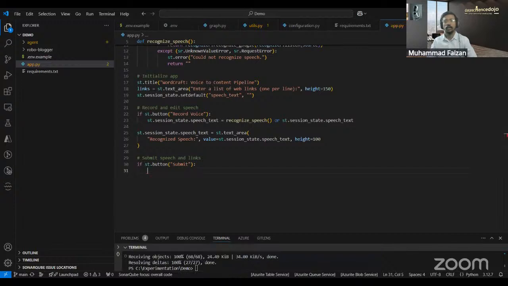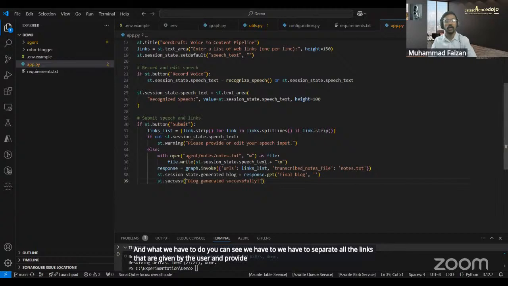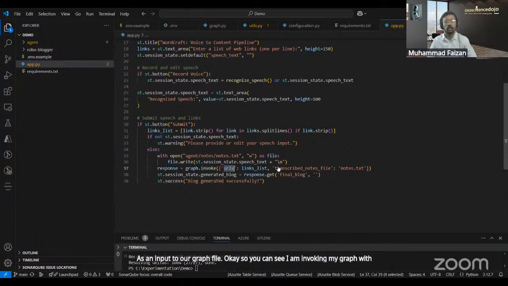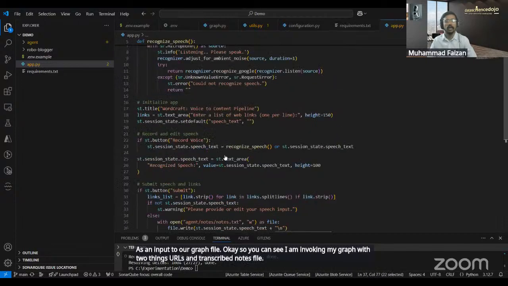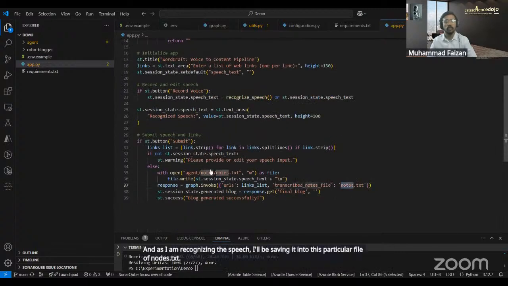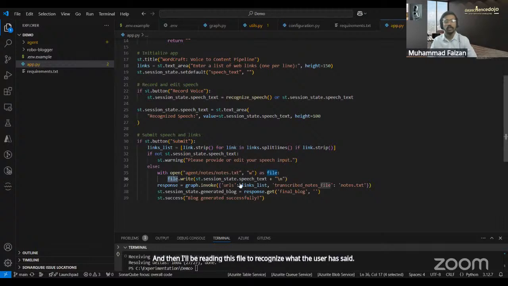What we have to do, as you can see, is separate all the links given by the user and provide them as an input to our graph file. You can see I am invoking my graph with two things, URLs and the transcribed notes file. As I am recognizing speech, I'll be saving it into this particular file, notes.txt. You can see I'm storing it here in a file. Then I'll read this file to recognize what the user has said and what links he has provided to write a final blog. And once a blog is generated, I'll be displaying it on my UI.